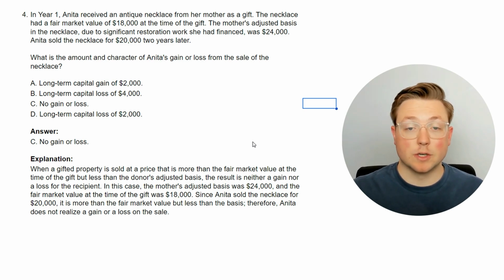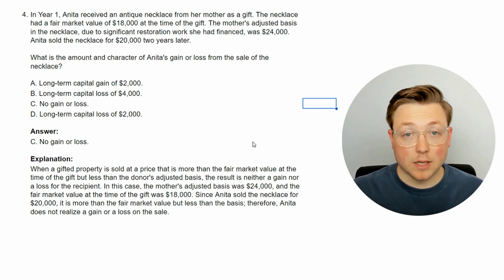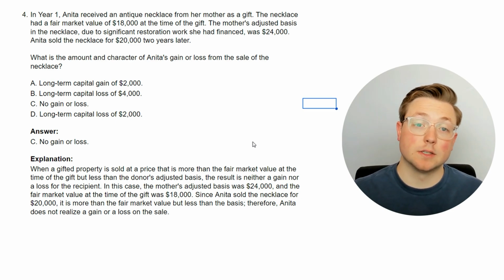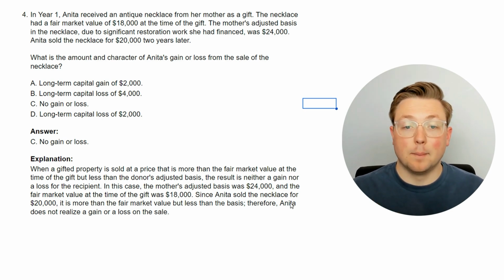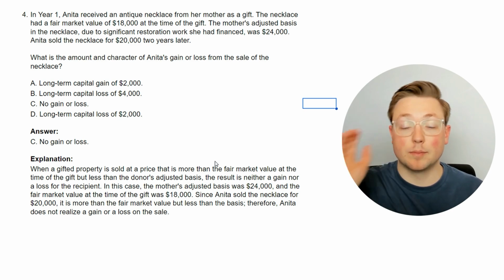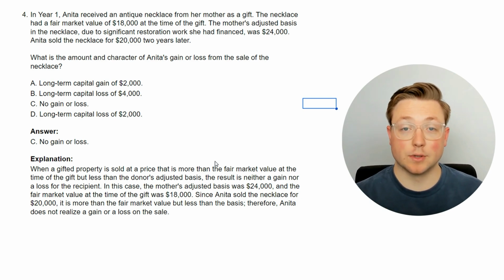And then we'll learn this in the next question, but I'm just going to explain it now. If the selling price is less than the adjusted basis and less than the fair market value, then there is a loss, and you use the fair market value as the basis to determine how much the loss was. So again, we'll learn more about that in the last question, but this is the most complicated part of gifted assets, is remembering that if the selling price is less than the adjusted basis, you have to start thinking about it a little bit more. But as far as capital gains, when it comes to gifted assets, if it's a gain, which means that the selling price was greater than the adjusted basis of the donor, then it's easy. You just make it a gain. You just use the donor's basis and the donor's holding period.